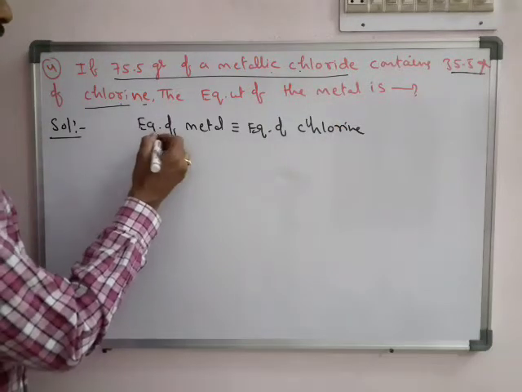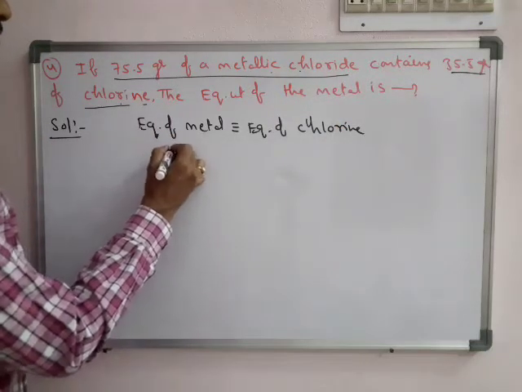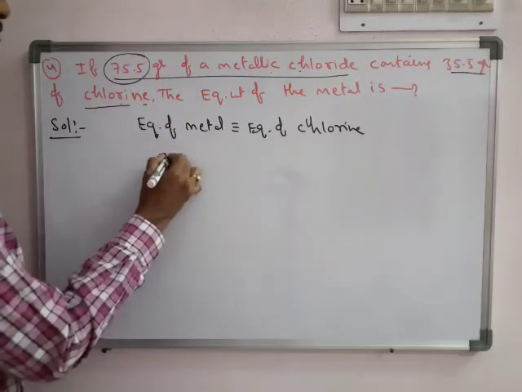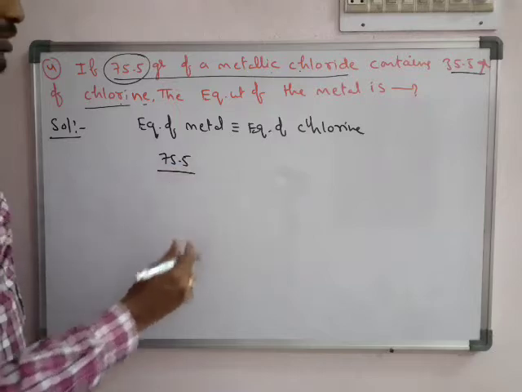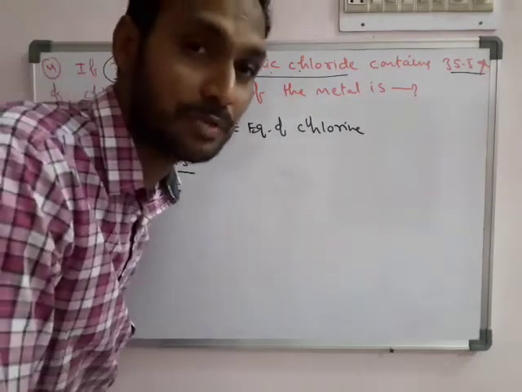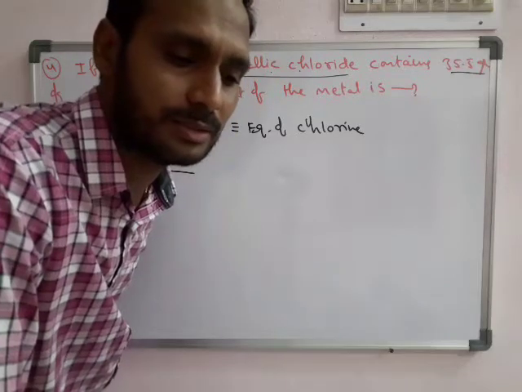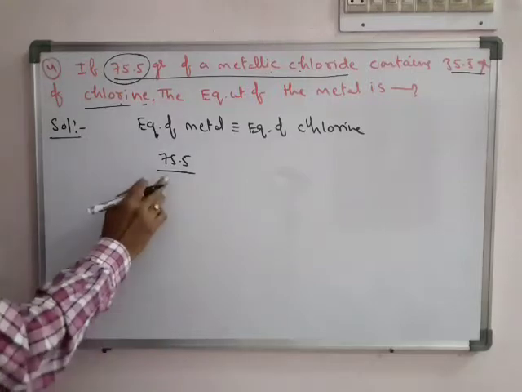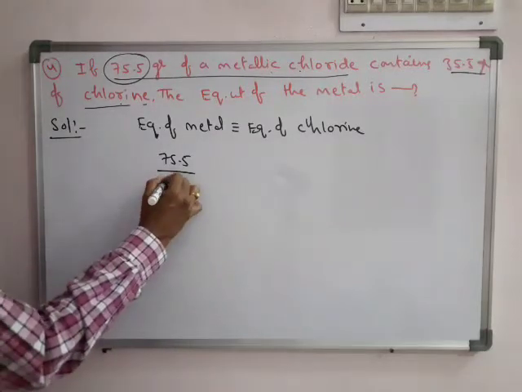So what does equivalence mean? The weight of metal, how much? It's given 75.5 grams. So we have to write again the formula. Okay, for every problem you have to write the formula because it becomes a practice for you. So weight of metal by equivalent weight of metal.